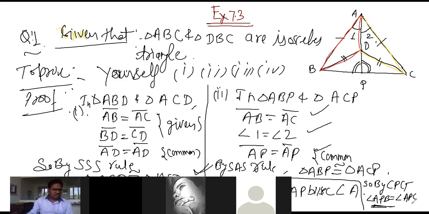Now the second part is also over. Now for the remaining third part, we have to show that this one is equal to this one. We have to show that AP bisects angle D. So D means angle D, to bisect it we have to prove that both are equal. That means what to do now? So we have to do.